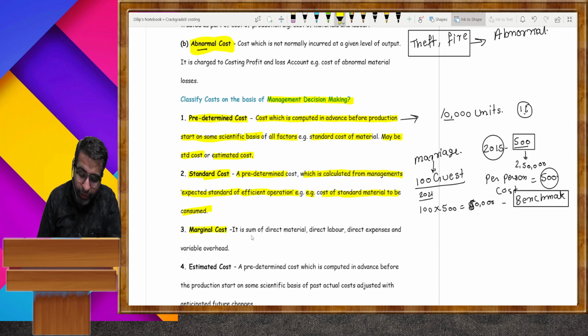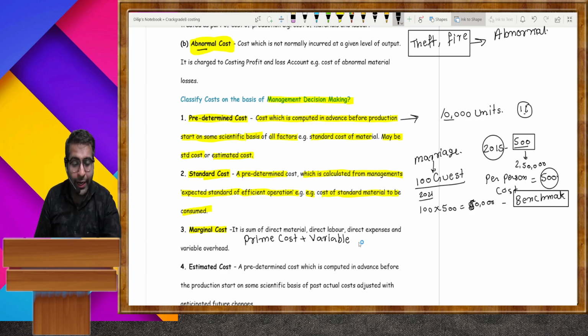Marginal cost: all the prime cost plus all the types of variable overheads. Now what is prime cost?